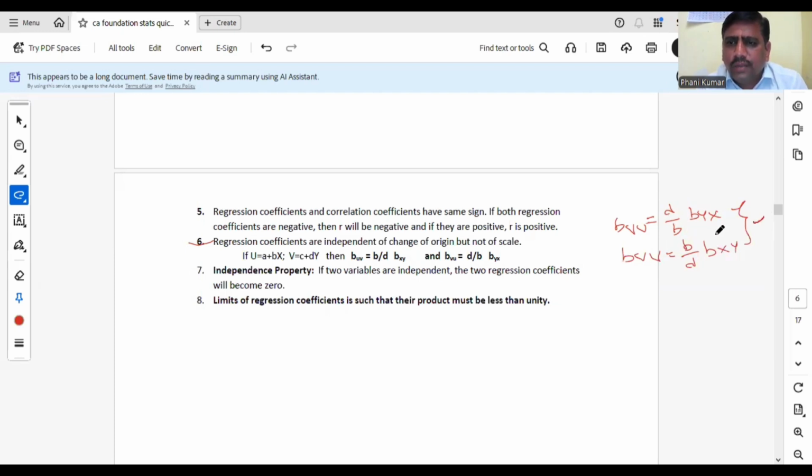Problem part is also very important for this one. Two equations ఇచ్చేసి regression coefficient of v on u, u on v అడుగుతారు నాన్న. ఓకేనా, అదొకసారి చెక్ చేసుకోండి. Problem is important on this concept.